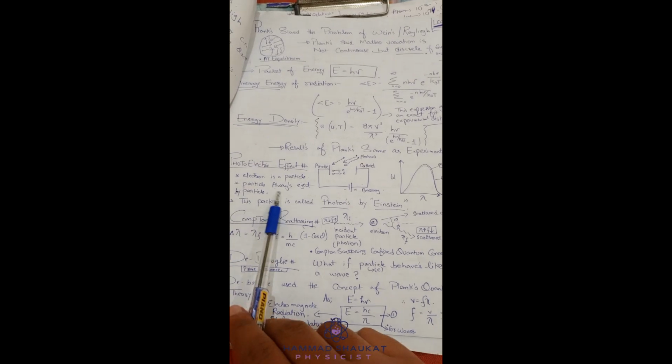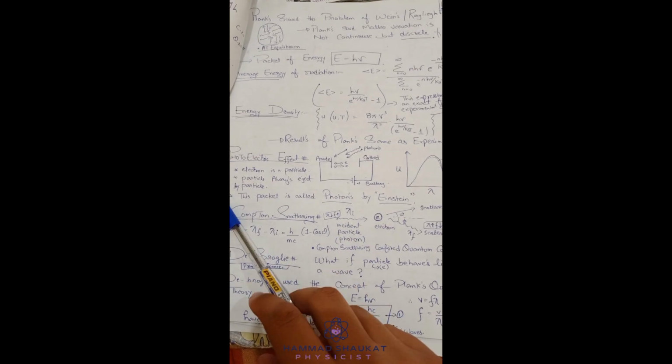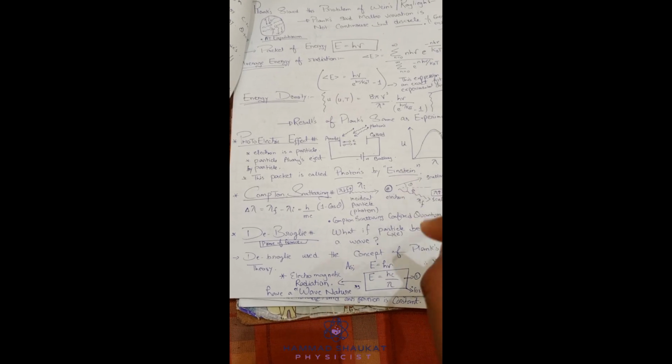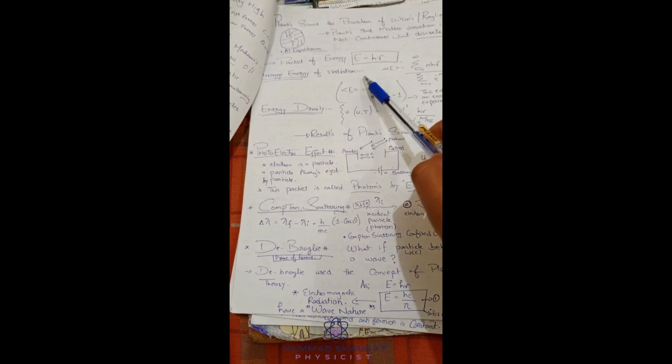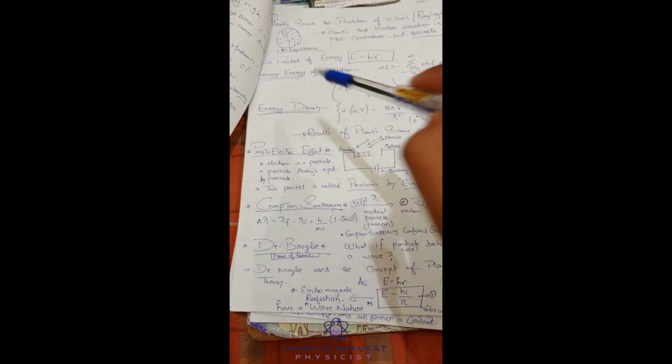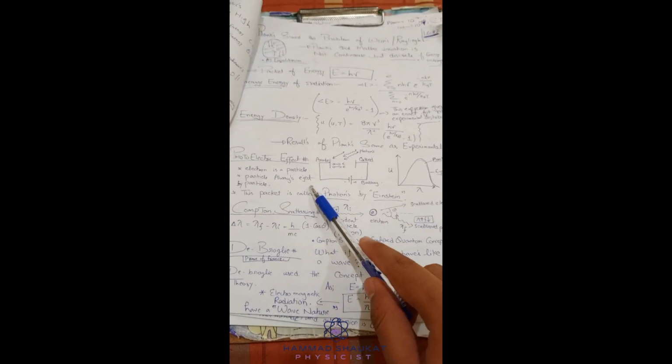This packet is called a photon by Einstein. The photoelectric effect experiment was explained by Einstein, and he named these light packets photons. Planck named them packets of energy, but Einstein gave the name photons to light. The next thing is to confirm whether Einstein's experiment is correct or not, so we have to do another experiment to confirm Einstein's photoelectric effect.